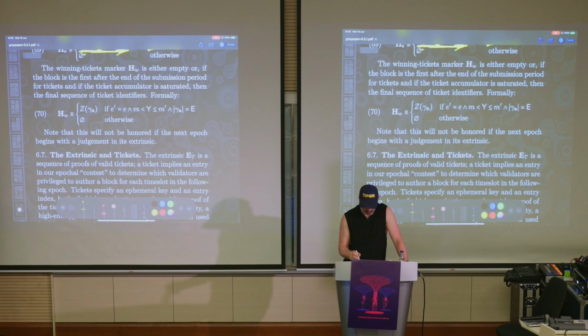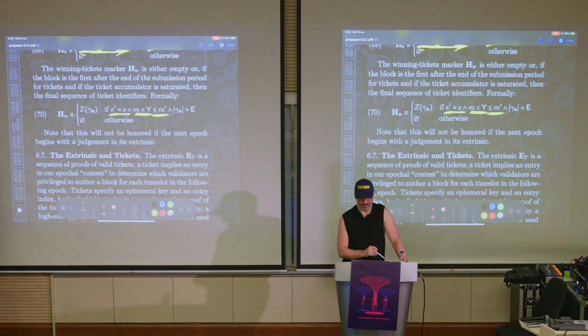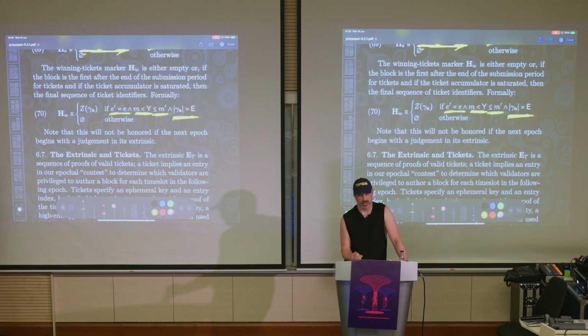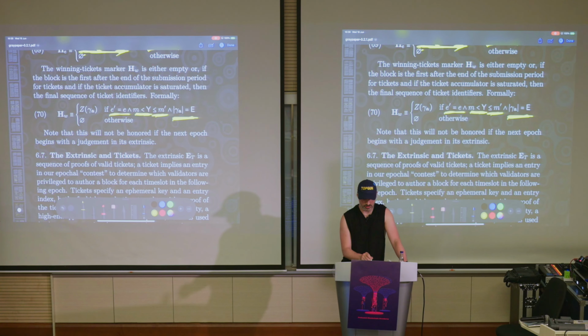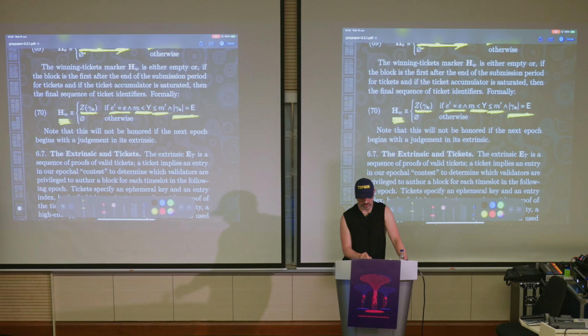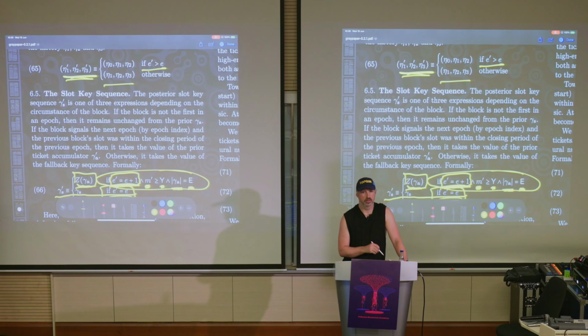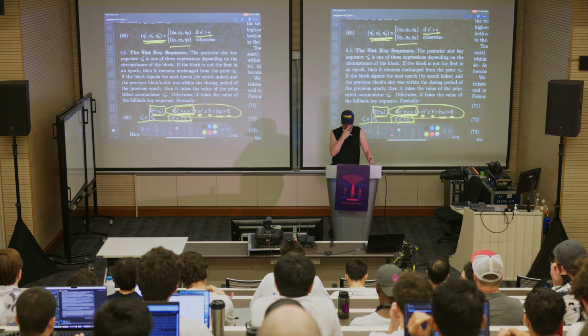Now the winning tickets marker is if it's the same epoch, we haven't changed epoch, we were before the end of the lottery and are now after the end of the lottery, and we have enough lottery ticket entries. Yeah, that's what this means. And if that's the case, then we publish our winning tickets marker. And that's just this outside-in of gamma A, which we've already seen. It's the same value that we put into the slot key sequence.